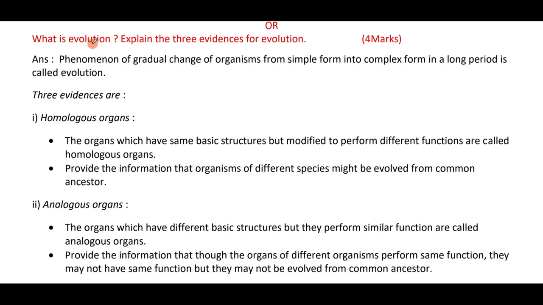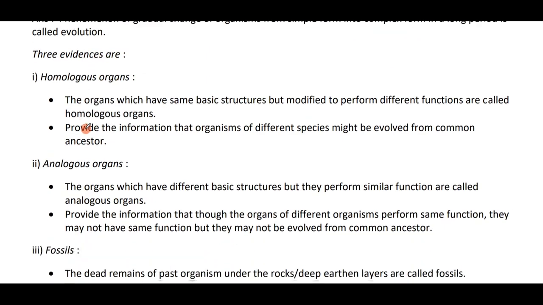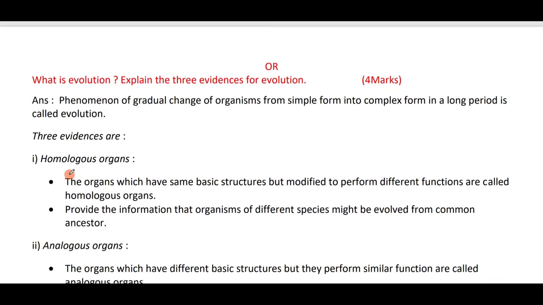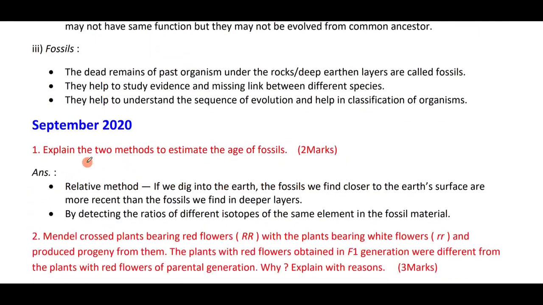What is evolution? Name the 3 evidences for evolution. The phenomenon of gradual change of organisms from simple form to complex form over a long period is called evolution. The 3 evidences for evolution are homologous organs, analogous organs, and also fossils. This I have explained in the difference between, you can write.